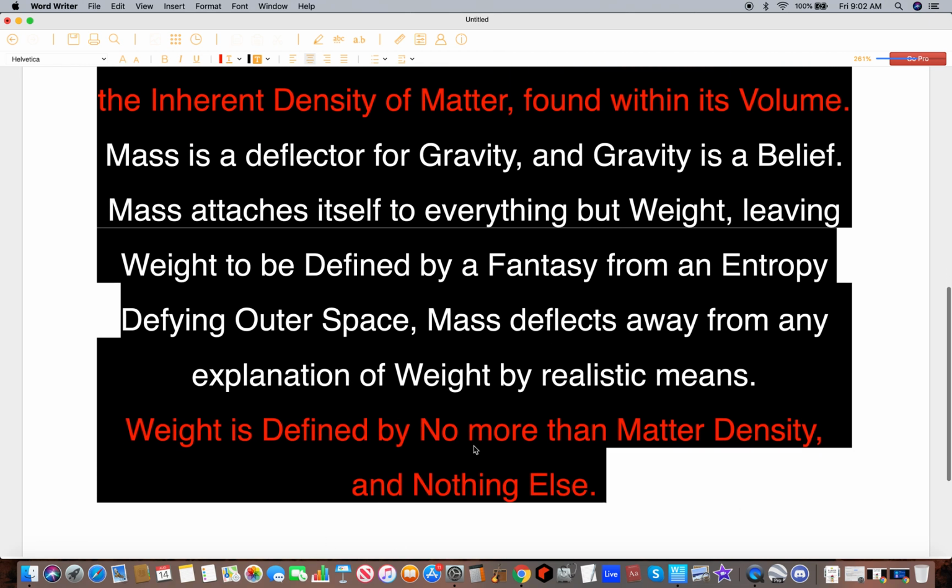Weight is defined by no more than matter density and nothing else. We already have the word matter. Why would we need mass? We already have the word volume. Why would we need mass? We already have the word density. Why would we need mass? It's an unneeded word that has connotations to it.